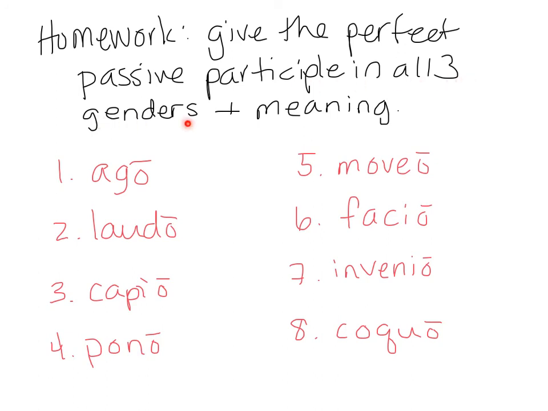Do this in your notebook. Bring it with you tomorrow. And then you're also going to give me the meaning. So since duco means to lead, the participle ductus means having been led. That's what you're bringing tomorrow in your notebook, complete for all of these verbs. I want the participle in all three genders and the meaning in English.